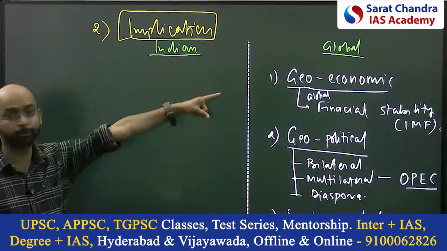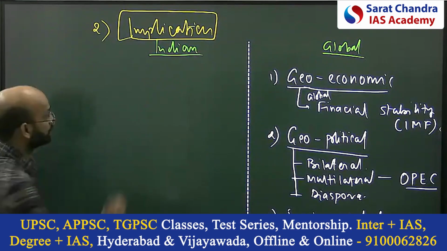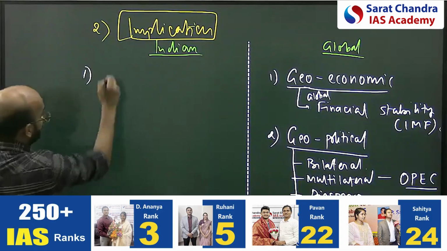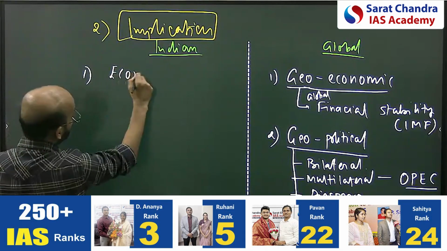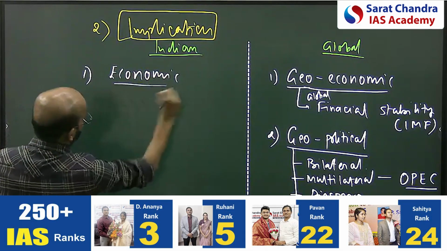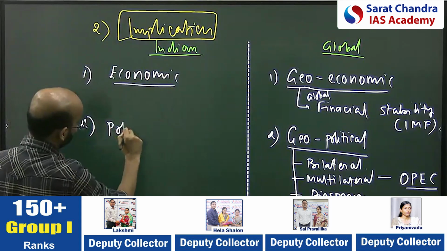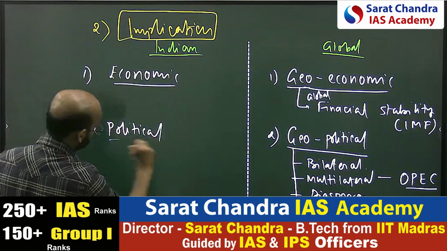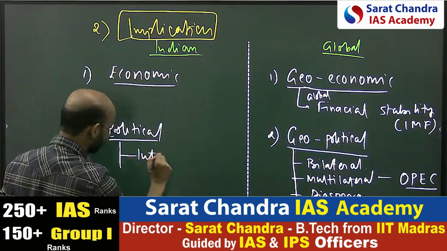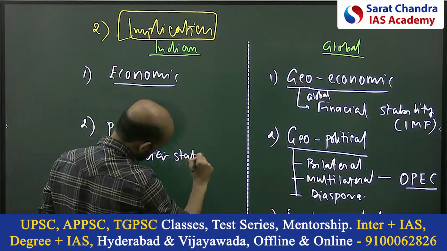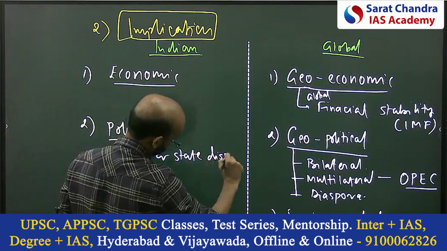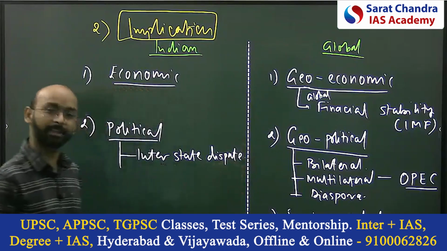Global. Same thing we'll bring here, but it will be the regional. We don't have to use the word geo. So any resource will have the economic impact, right? Second, political impact. What kind of political impact? Interstate disputes will arise, can arise.